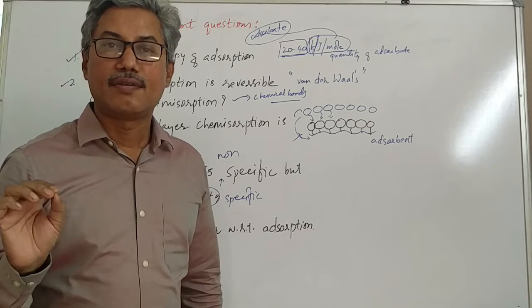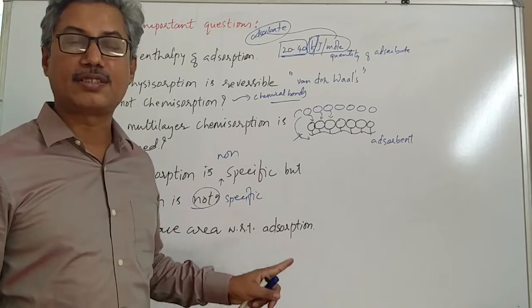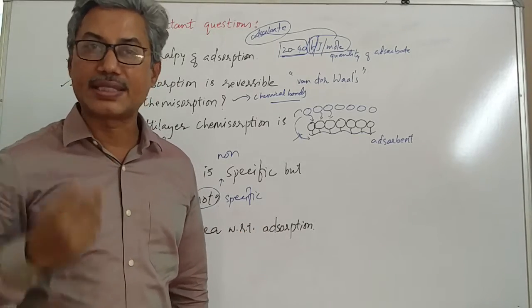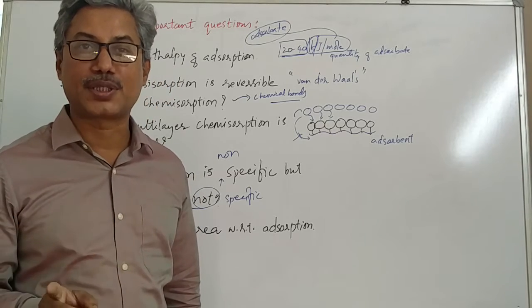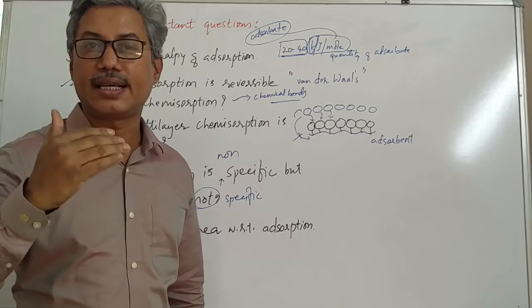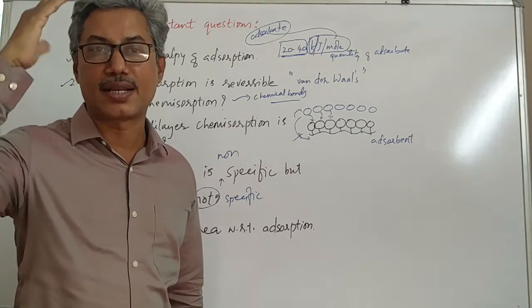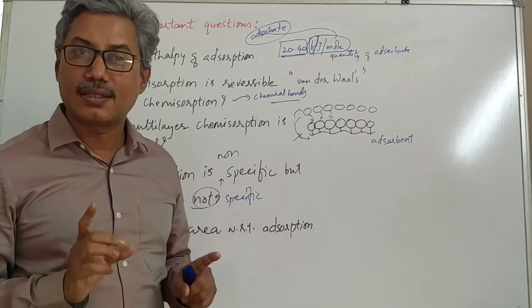That is why physical adsorption is non-specific. Whereas in chemical adsorption, high energy of activation is required, and hence only those particles undergo chemisorption which can make their energy equal to the threshold energy. That means they can reach the threshold energy level, and that is possible.